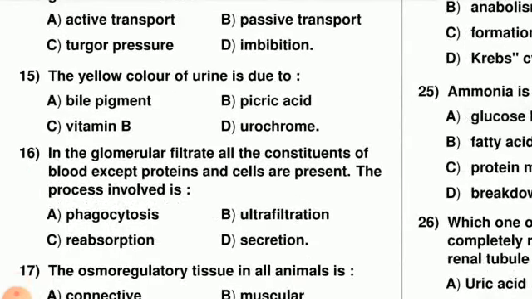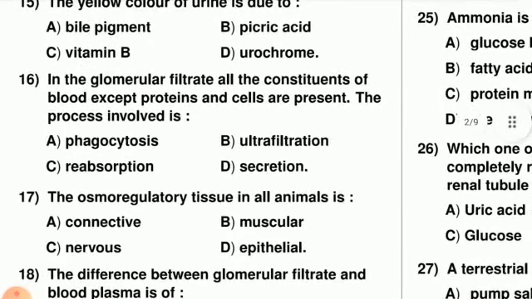Next question, that is question number 15. The yellow color of urine is due to urochrome. Urochrome is the pigment, and this pigment gives the yellow color to urine, and because of this the right answer is option D.